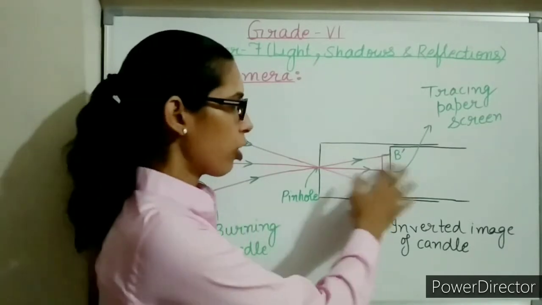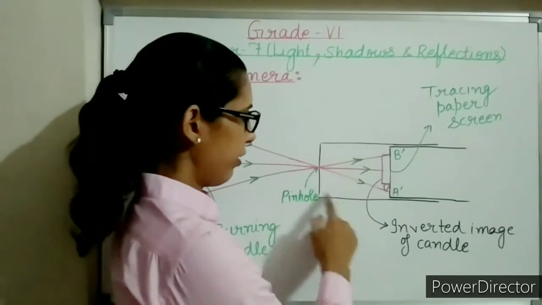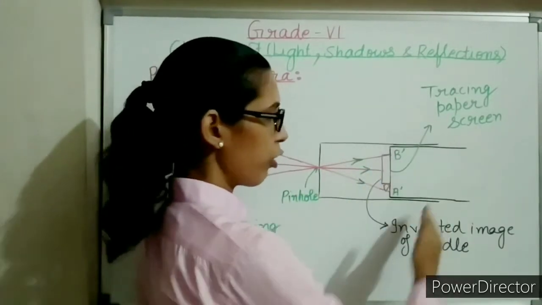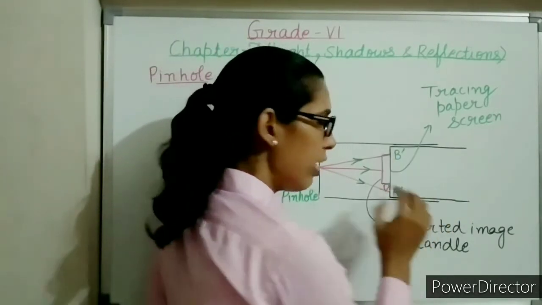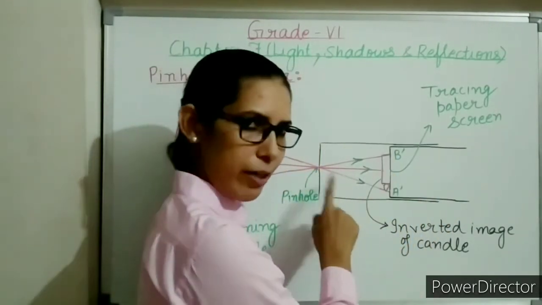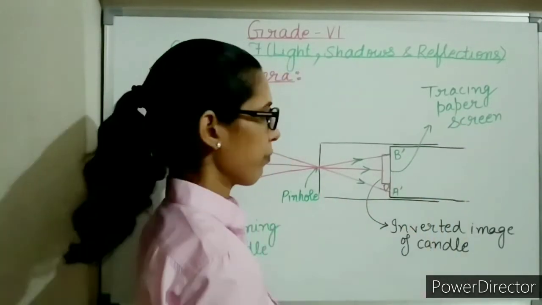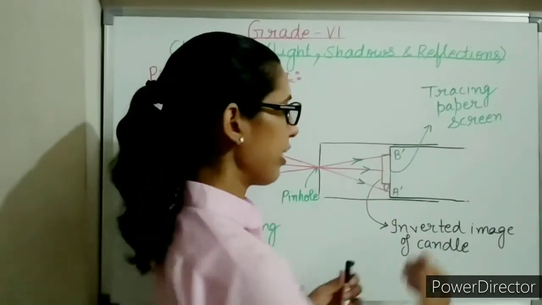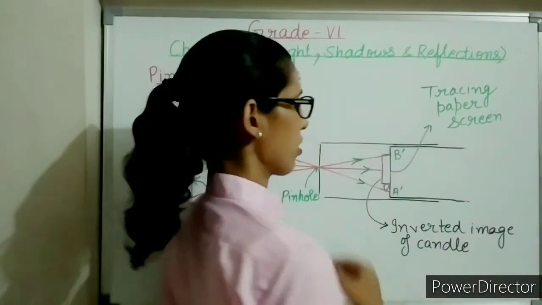Take two boxes of the same shape, as here the rectangular boxes were taken. Cut one side of each box. This is the larger box, and another should be a little bit smaller than the larger box. Cut one side of each box. The size of the smaller box should be such that it can smoothly move inside the larger box.